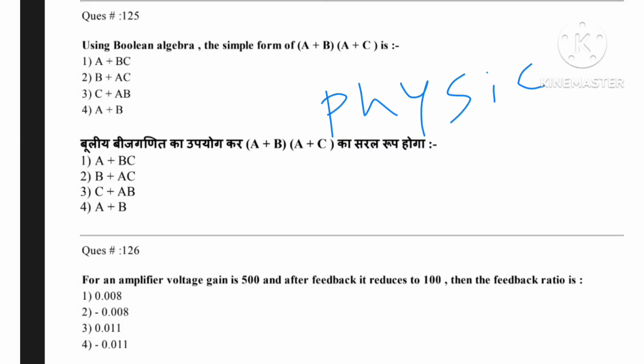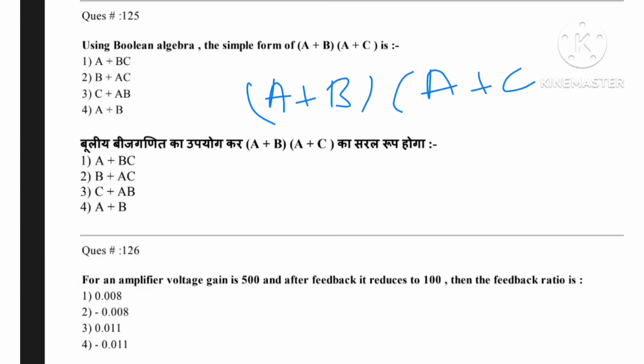So, question 125: using Boolean algebra, the simple form of (a plus b) into (a plus c) is. Options: a plus bc, b plus ac, c plus ab, and a plus b. So, Boolean algebra can be used to solve this, that is, (a plus b)(a plus c).